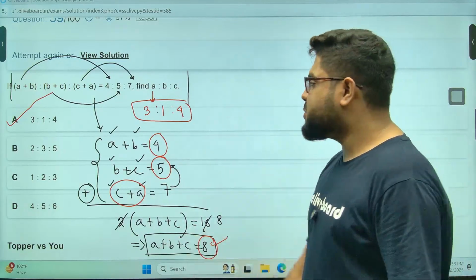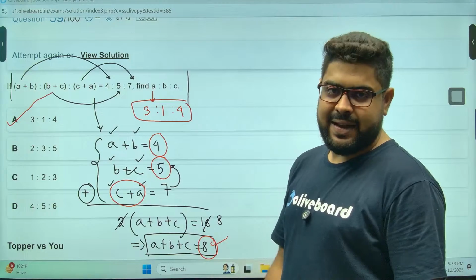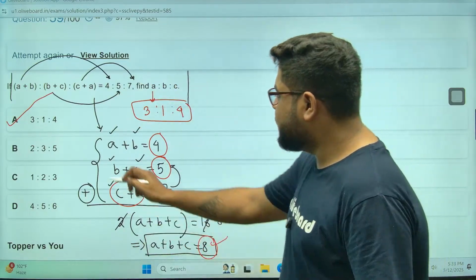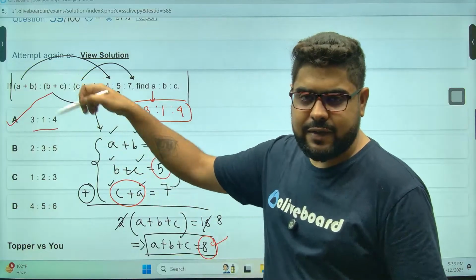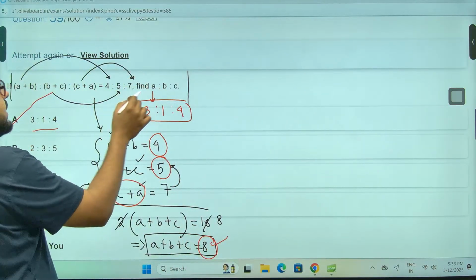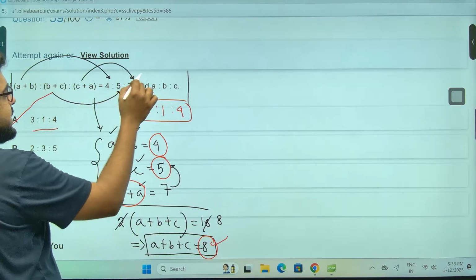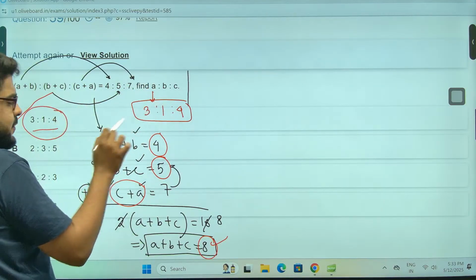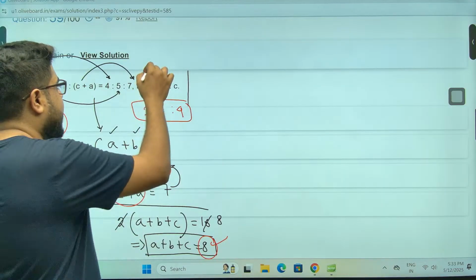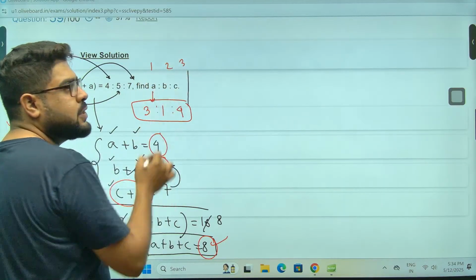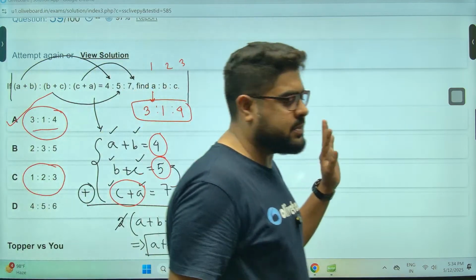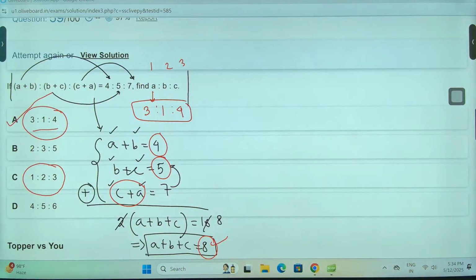Now, I just told you I'll show you another technique. That technique is using options. Once you have the options in front of you, you can always use them. So 3 and 1 means A is 3, B is 1. Let's start with something else. Let's say C is correct, so A is 1, B is 2, C is 3. Let's see if I put the same thing, will that suffice?